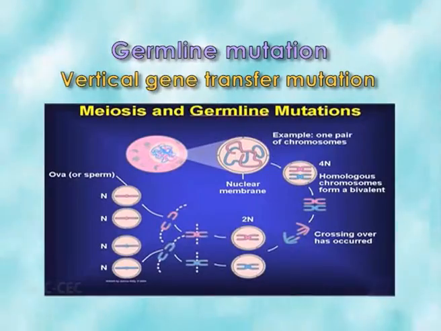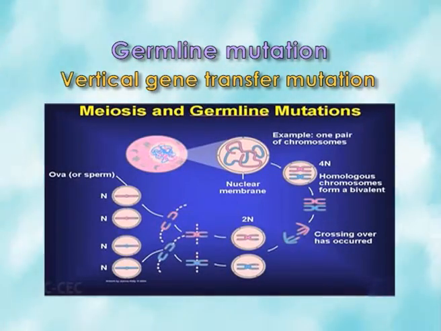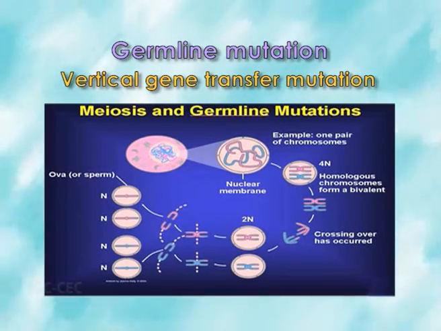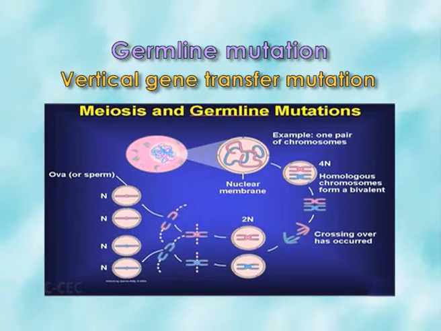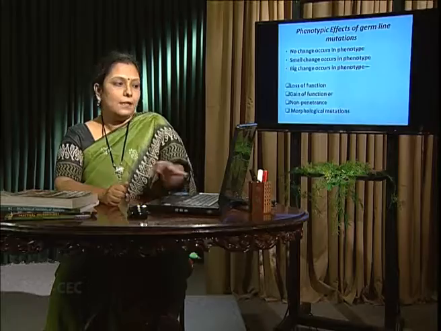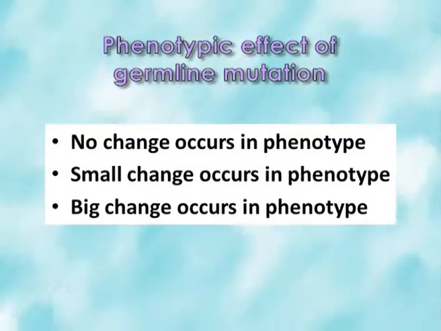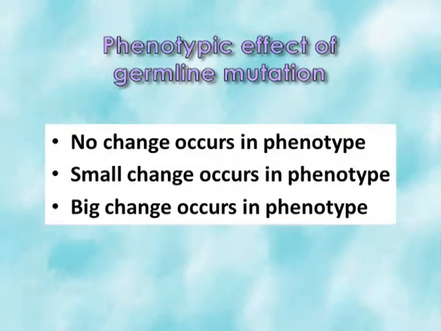Germline mutation gives the vertical transfer of the gene. It is actually dominant, and we can find it in gonial cells and gametes; if they contain such a mutation, they can deliver or perpetuate it to the next generation. They have the potency to perpetuate. Next, the phenotypic effect of the germline mutation may be a small change, no change, or big changes in the phenotype. Big changes in the phenotype may be related to loss of function, gain of function, non-penetrance as well as morphological mutation.